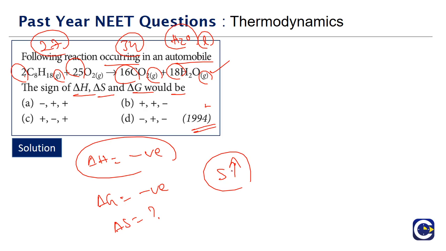So what do we see? On the product side we have 34 moles of gas and on the reactant side we have 27. Means entropy must be increasing, means del S must be positive. So del H is negative, del S is positive, del G is negative. So what is our answer? It will be option D. So del H negative, del S positive, del G negative.